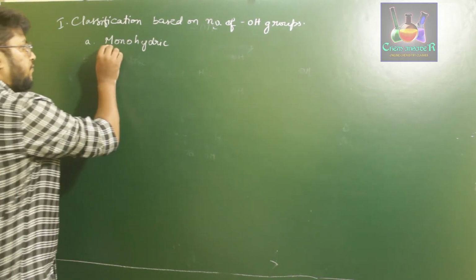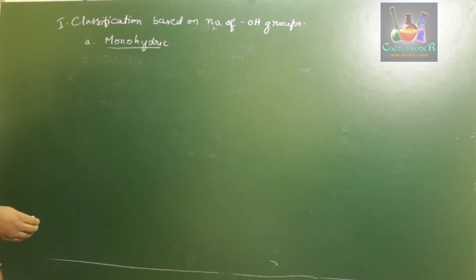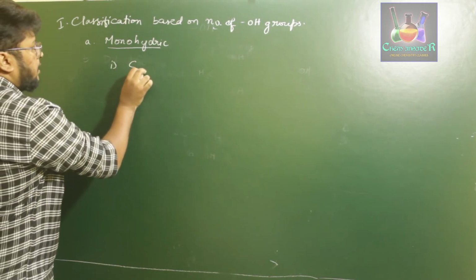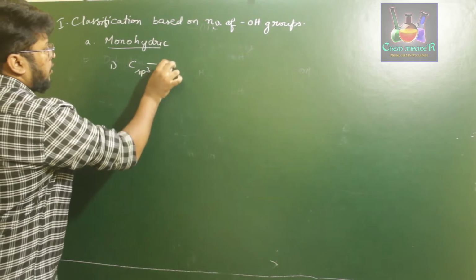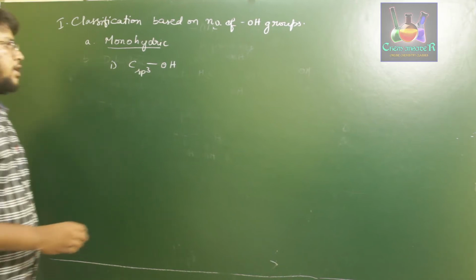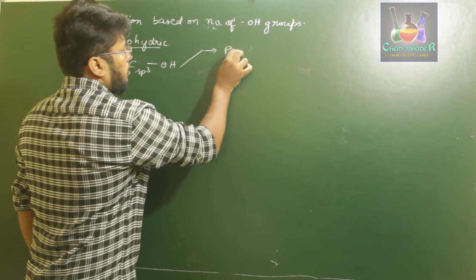For the first one, if the OH group is attached to an sp3 carbon atom, then further there are multiple types. The first one is primary alcohol.